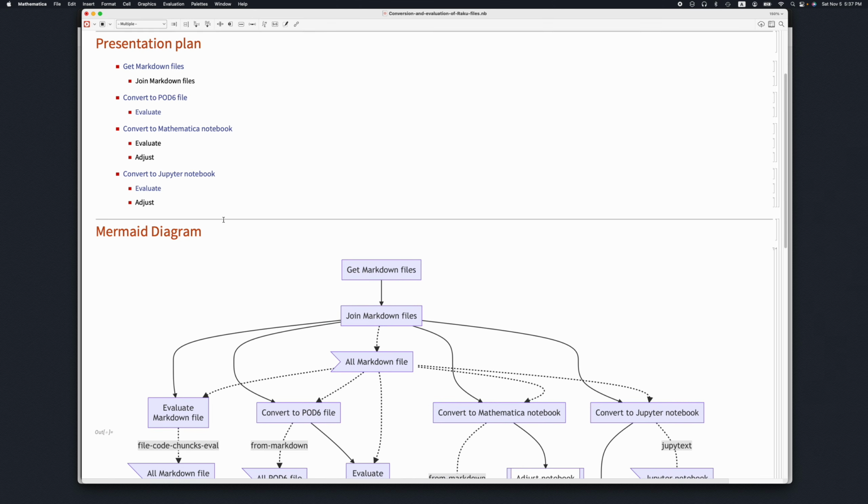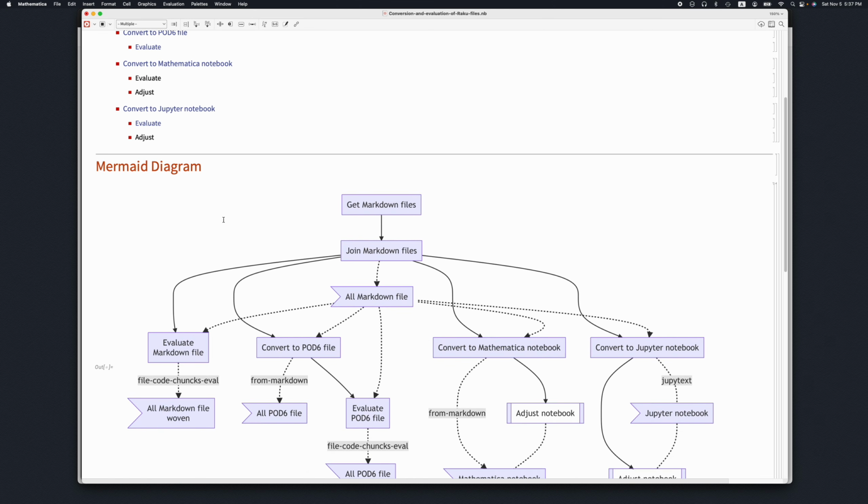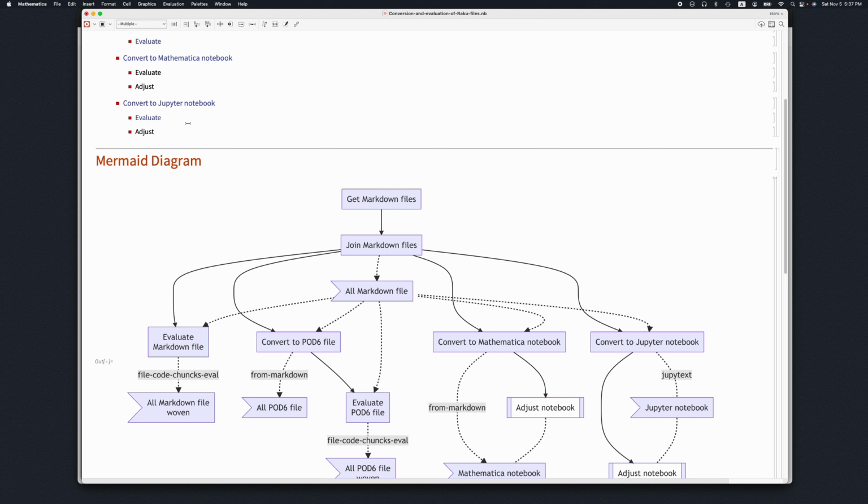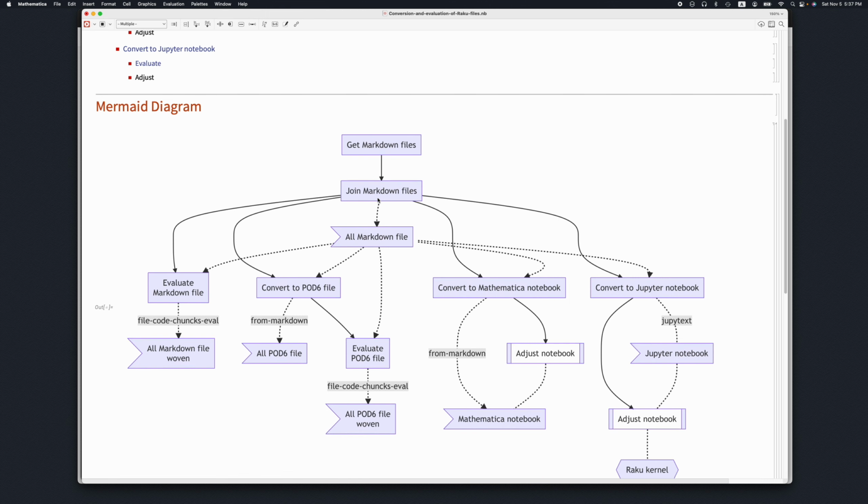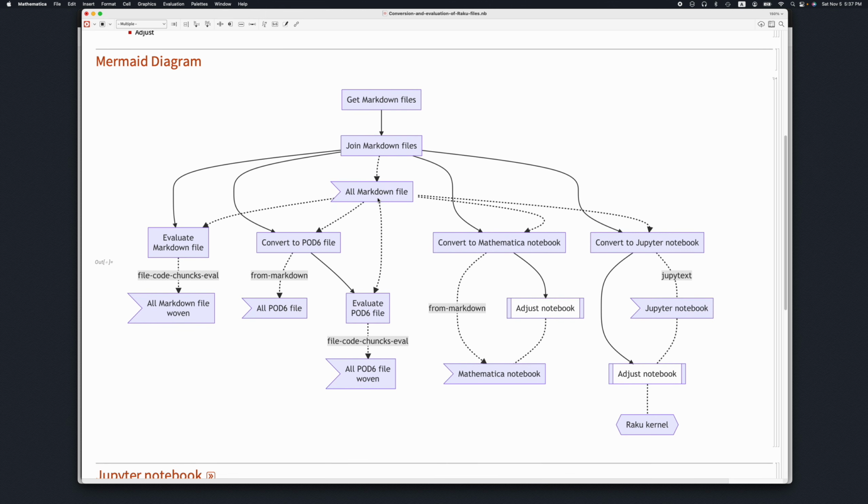There are of course some additional things that need to be done when we convert into notebooks. I'm going to explain some of the adjustments that are done over the files we produce.